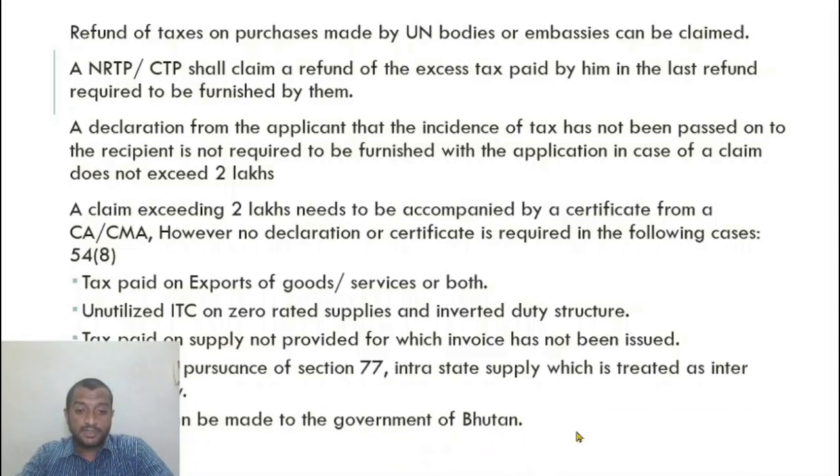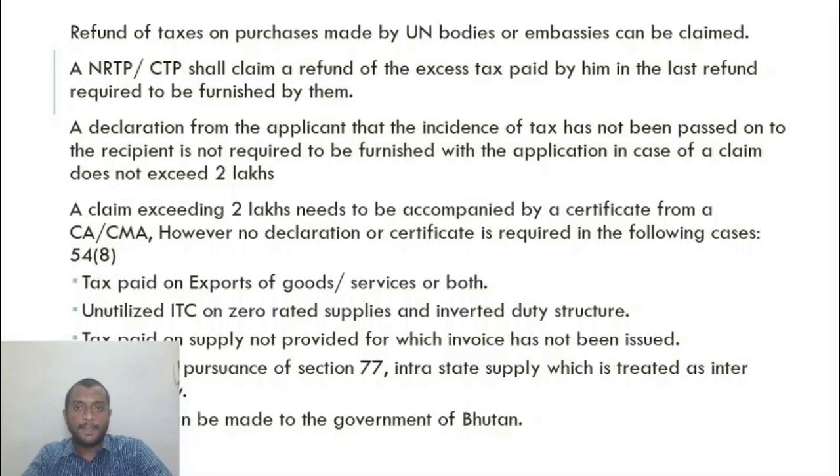The tax paid in pursuance of section 77. In case of interstate supply being treated as intrastate supply, I pay CGST and SGST instead of IGST, or vice versa. In that case also, I don't need to give a declaration. A refund claim can be made by the government of Bhutan.